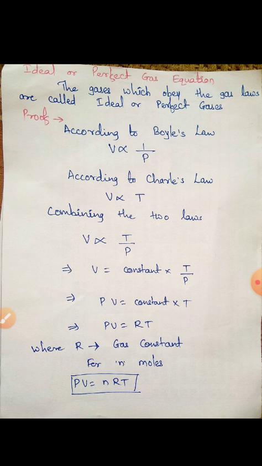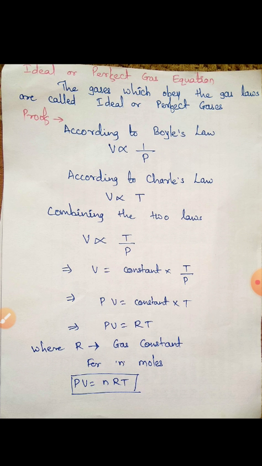But in reality, if you see real gases, hydrogen gas, oxygen gas, carbon dioxide gas, no gas is an ideal gas. All these gases do not follow all the laws. If one is following Gay-Lussac's law and Boyle's law, it will not follow Charles' law. If it is following Charles' law and Boyle's law, it will not follow Gay-Lussac's law. So there is no gas at present which is ideal. Okay, so ideal gases follow all the gas laws.